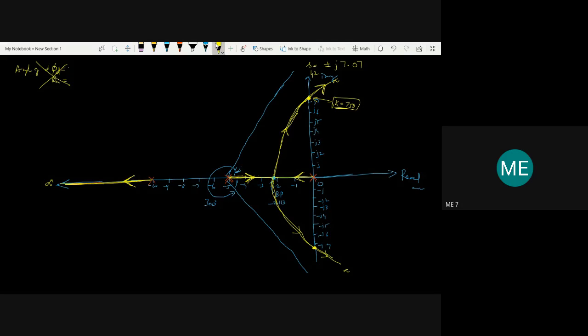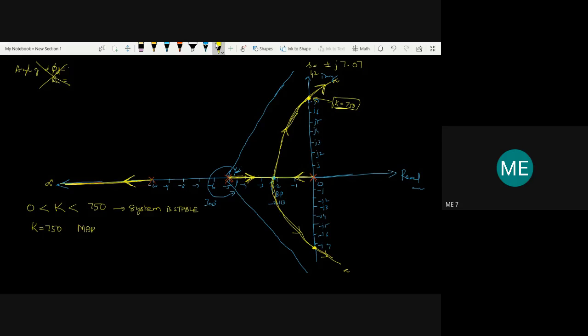So from that we can say, for example, the range of values of k for which the system is stable: for any value between 0 and 750, the system is stable. So for the range 0 less than k less than 750, the system is stable. Next, at k equal to 750, as we said, the pole is lying on the imaginary axis, so we can say it is a marginally stable system.